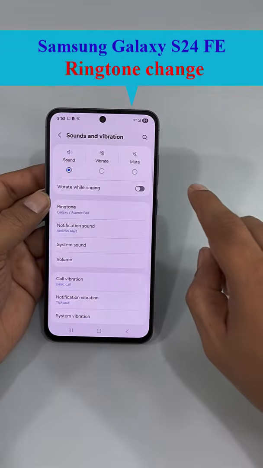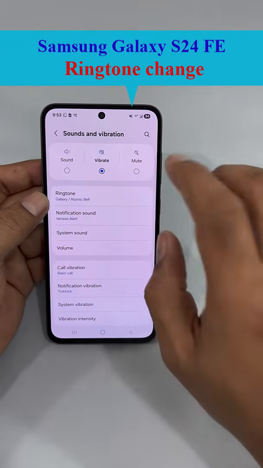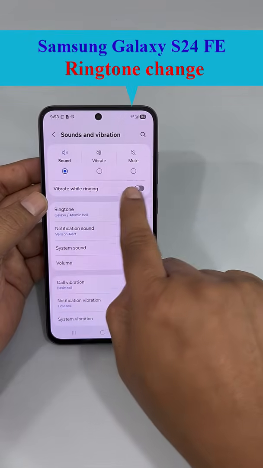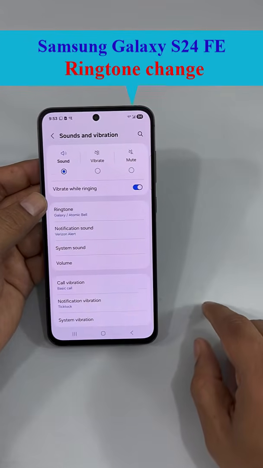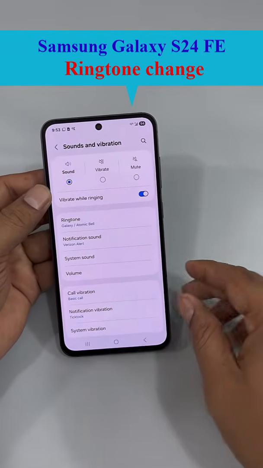Now if you want to activate the vibration mode, then click this one, then it will vibrate. And if you want it to vibrate while ringing, then tap this one, then when the phone rings, it will also vibrate. So that's it.